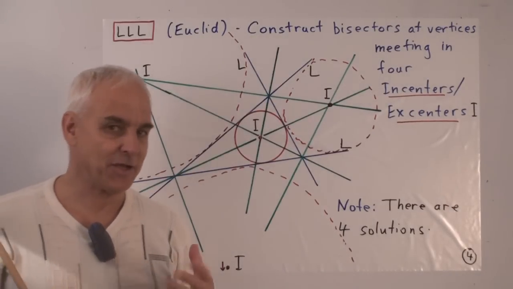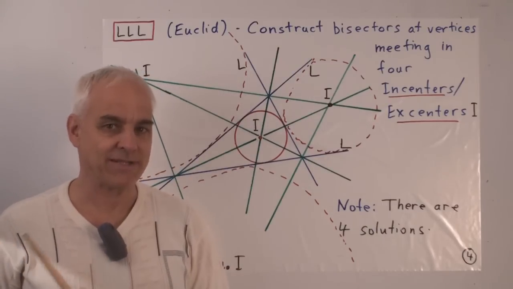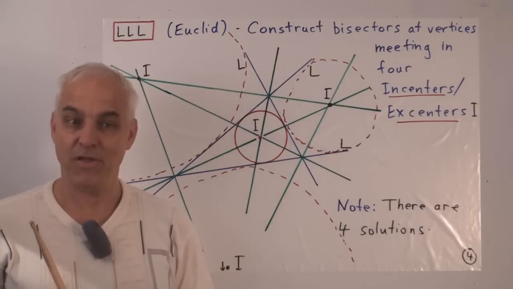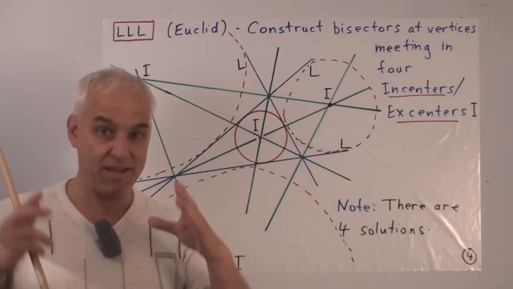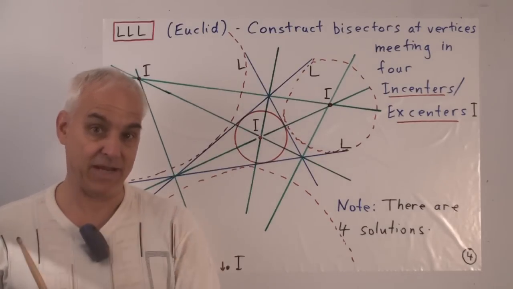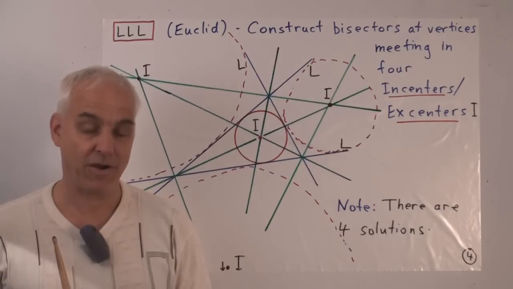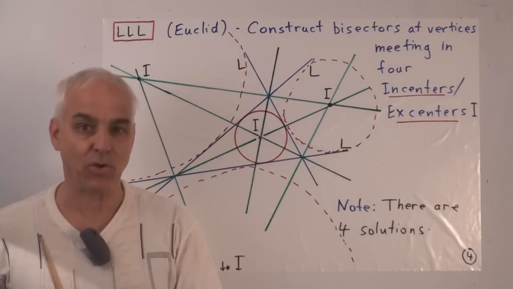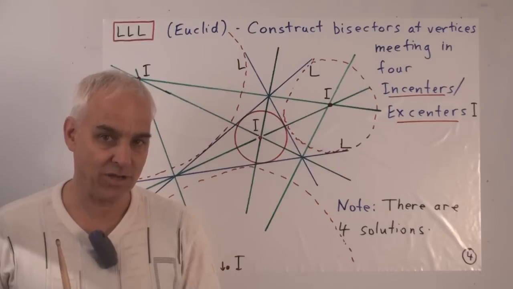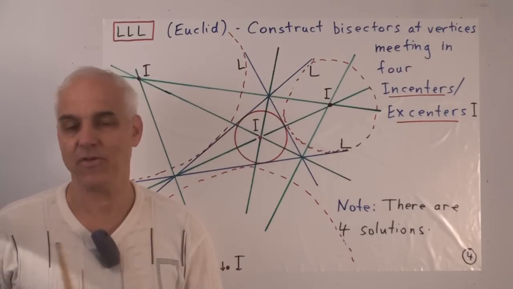So this shows that this Apollonius problem is a little bit more subtle than at first it might appear. There are often more than one solution. And in fact, for the big case, where we have 3 circles, there are in general 8 solutions. So there are 8 circles that generally touch 3 given circles in the plane.